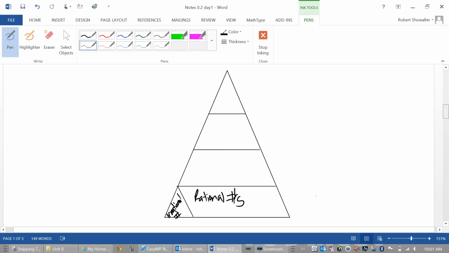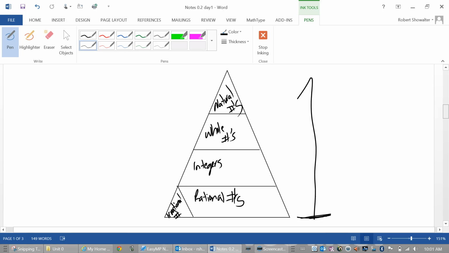Okay? A little bit more restricted than rational numbers is going to be integers, and then whole numbers, and then natural. My progression on the way that I drew it was I start down here and go up, to the most restrictive set.